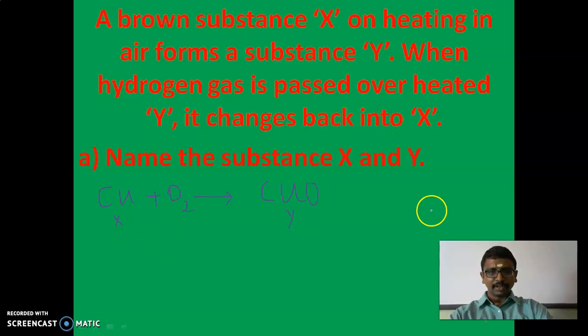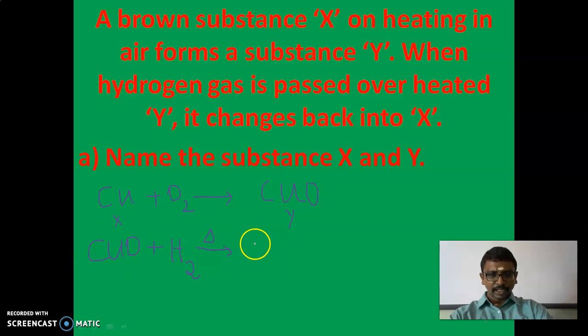So Y is copper oxide, CuO. With that Y, hydrogen gas, H2, is passed over it, and we have to heat. It changes back into X. So the copper oxide is treated with hydrogen gas in the presence of heat.